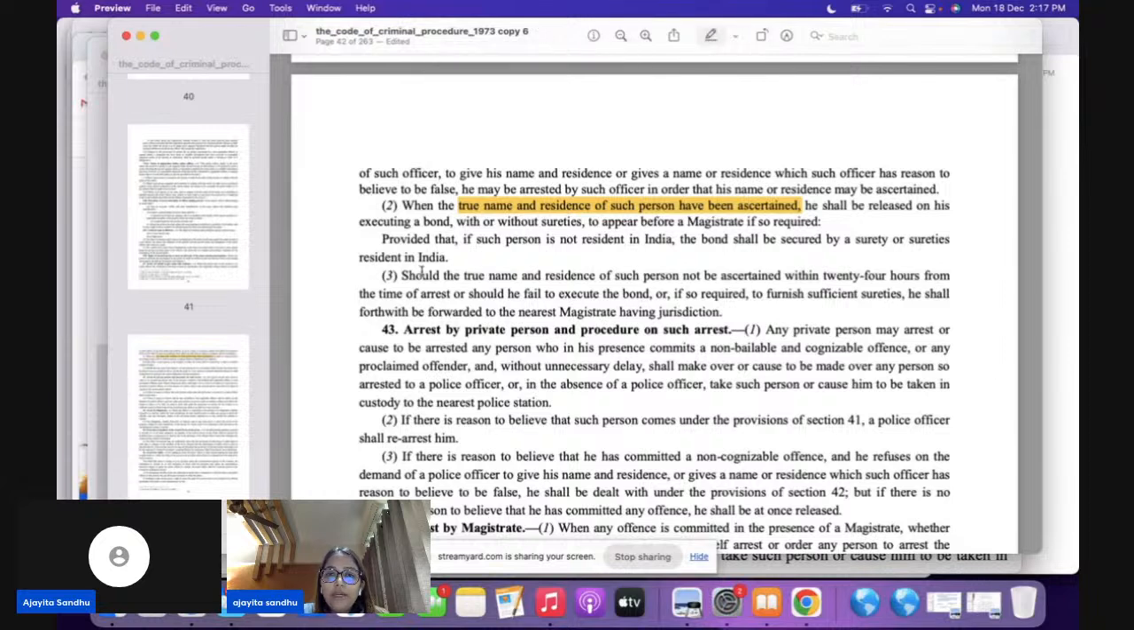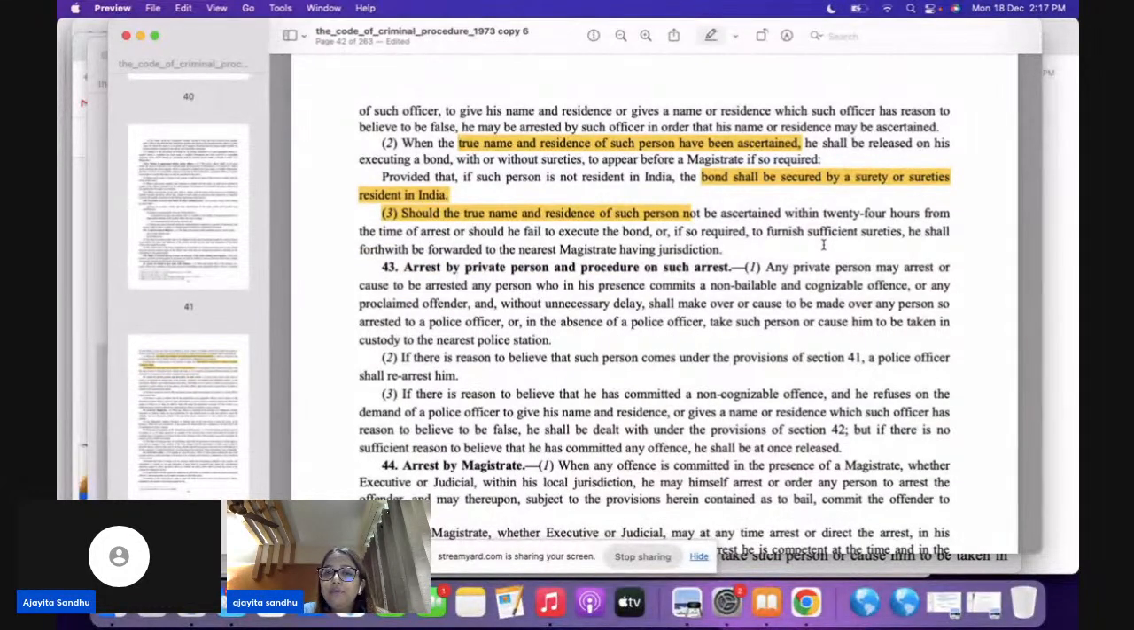Now, provided that if such person is not a resident in India, then the bond has to be secured by a surety who is a resident in India. And let's say the true name cannot be ascertained within 24 hours. Now he is going to be forwarded to the nearest magistrate having jurisdiction. Please understand that under section 42 subsection 3, the accused shall be forwarded to the nearest magistrate having jurisdiction.